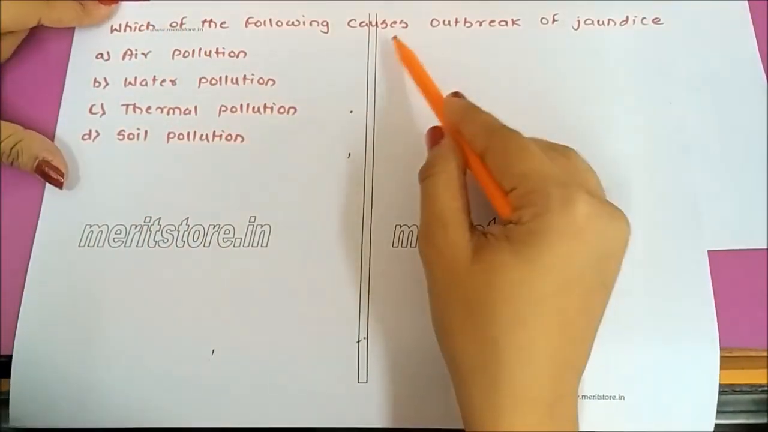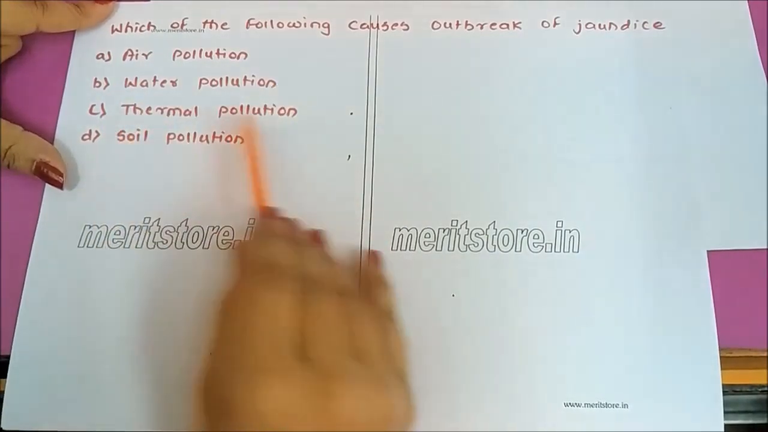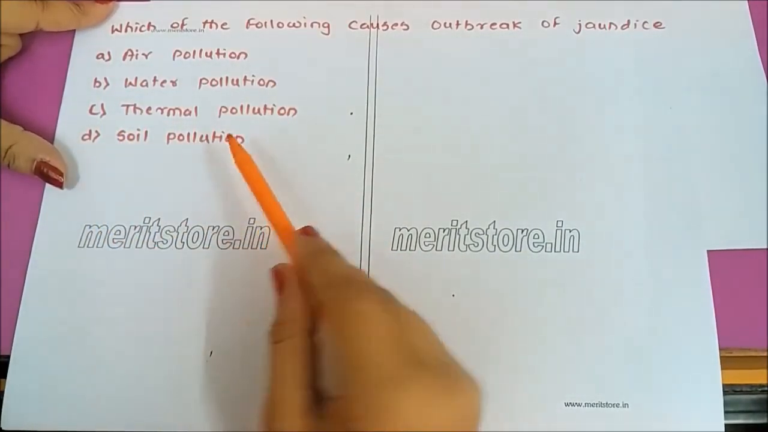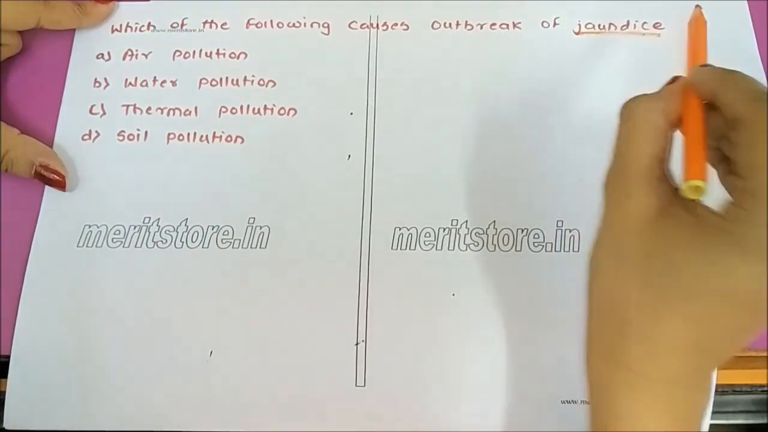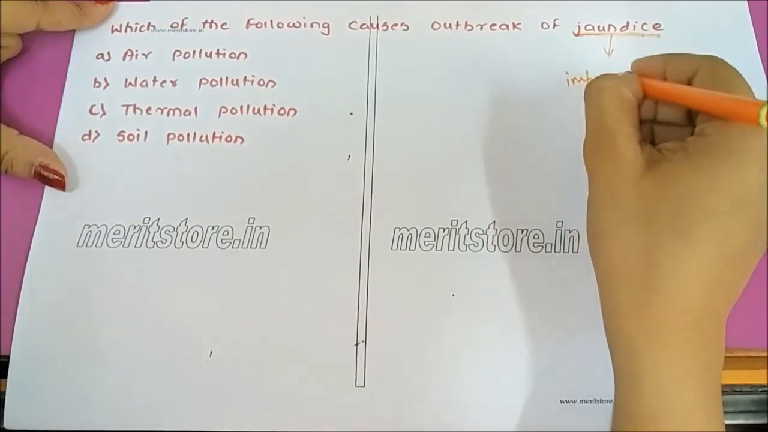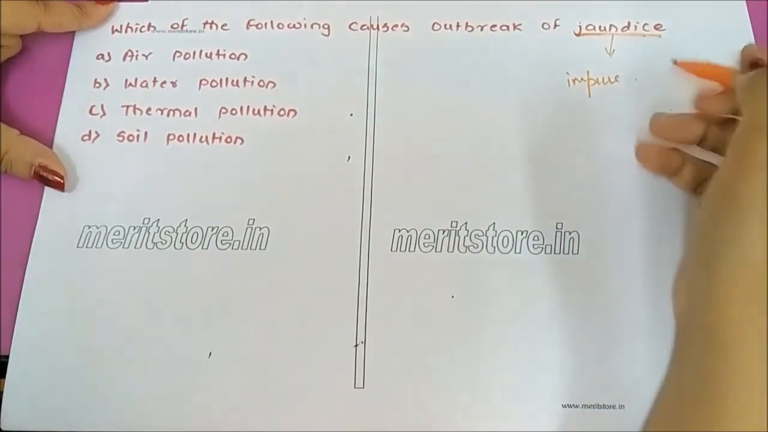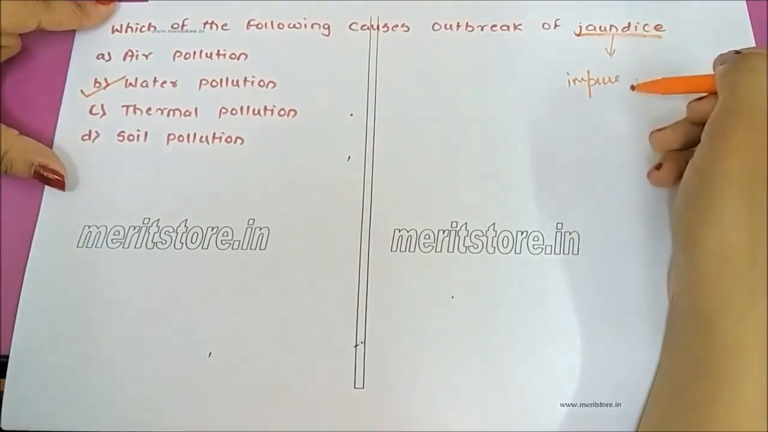Which of the following causes outbreak of jaundice? Air pollution, water pollution, thermal pollution, soil pollution. Jaundice is a very common disease, which is caused because of the impure water that we intake. So the answer is B, water pollution.